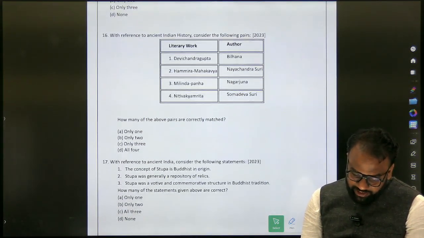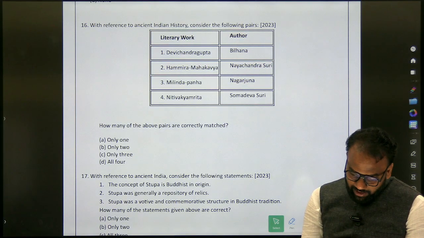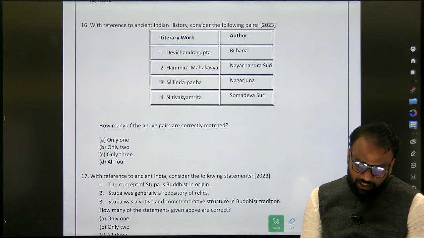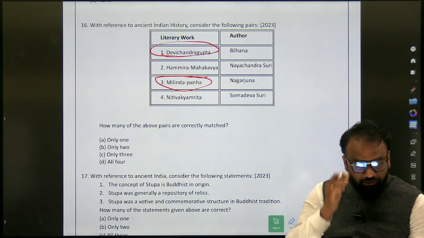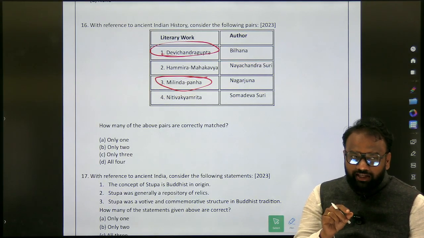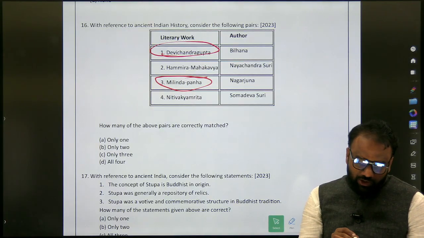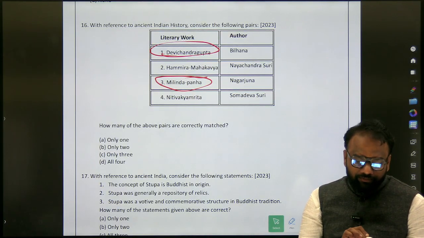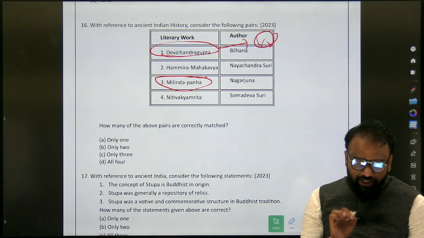Next, with reference to ancient Indian history, consider the following pairs: Devi Chandragupta, Hamira Mahakavya, Milinda Panaha, Niti Vakyamrita. Among them, the ones which are repeated are Milinda Panaha and Devi Chandragupta. If you look at the previous year questions also, these topics have repeated, so it means they are important. Devi Chandragupta, who wrote it? It's written by Vishakadatta. So you will write Vishakadatta.